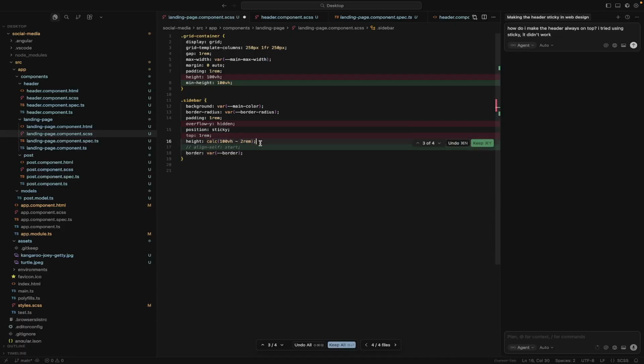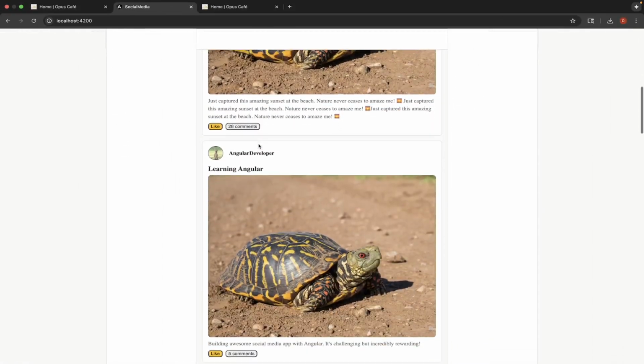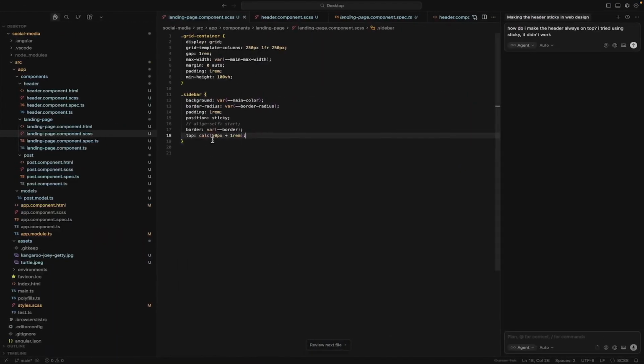We don't have to have this height calculation here. Let's give the top 50 pixels. In CSS you can calculate 50 pixels, and we should really be doing this as a consistent thing, plus 1 rem, 1 unit. So let's do that. Does not work. Let me ask.